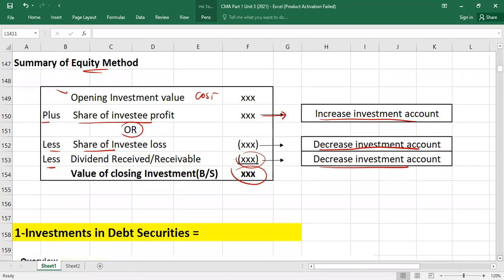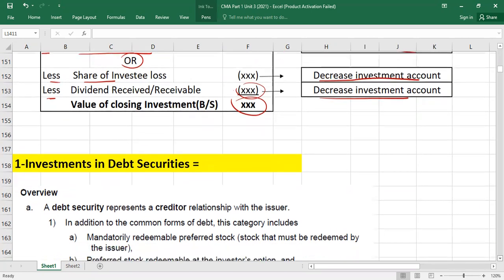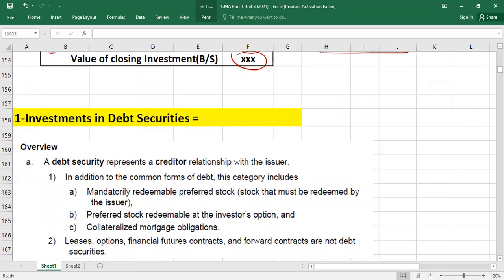Now guys, this is what the equity method is about. If you remember this story only, it will be more than enough. I will show you some questions. Let's finish the topic first. Okay, I have said it is clear, right? So equity investment for equity securities is over. Now we are going to talk about investments in what? Debt securities. Let's cover it first, then I will show you a couple of questions, to see how things are going to work.